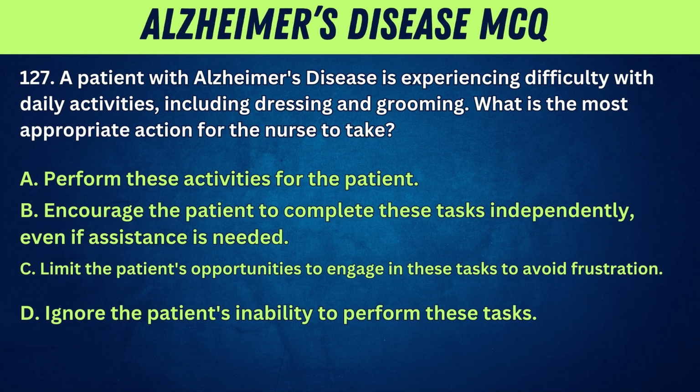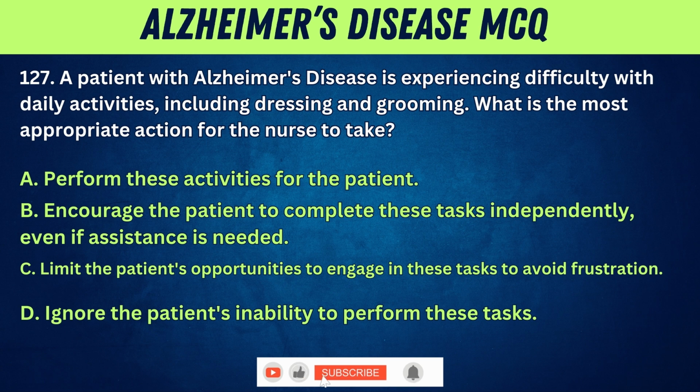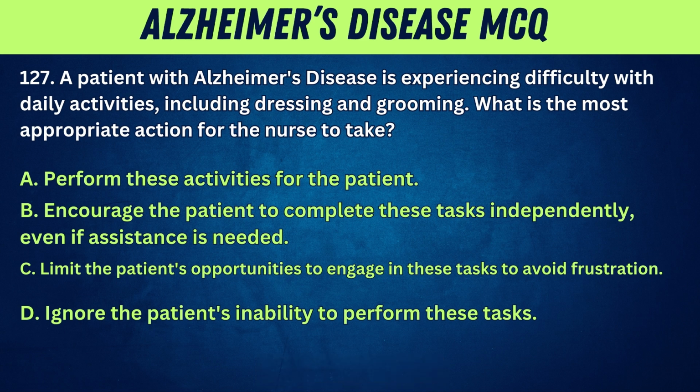127. A patient with Alzheimer's disease is experiencing difficulty with daily activities, including dressing and grooming. What is the most appropriate action for the nurse to take? A. Perform these activities for the patient. B. Encourage the patient to complete these tasks independently, even if assistance is needed. C. Limit the patient's opportunities to engage in these tasks to avoid frustration.